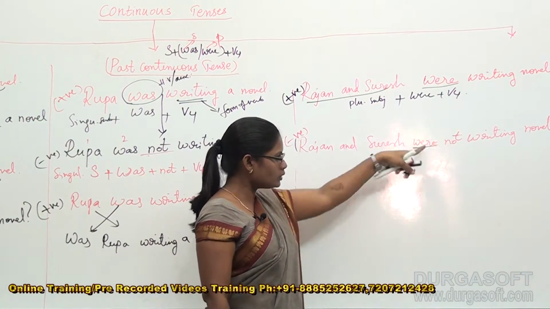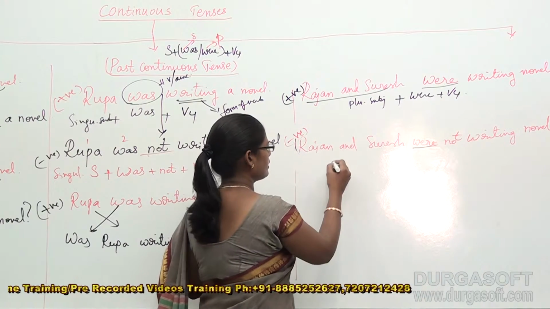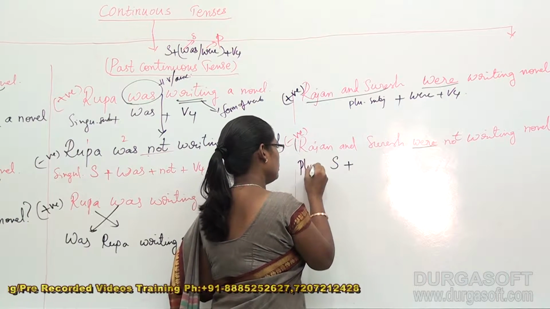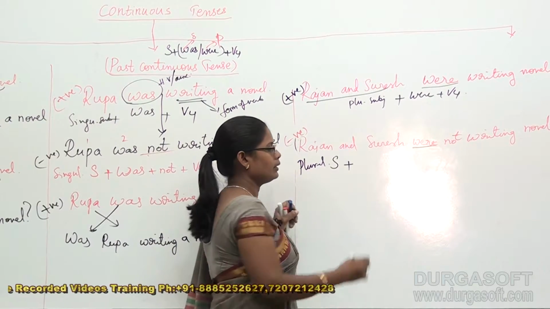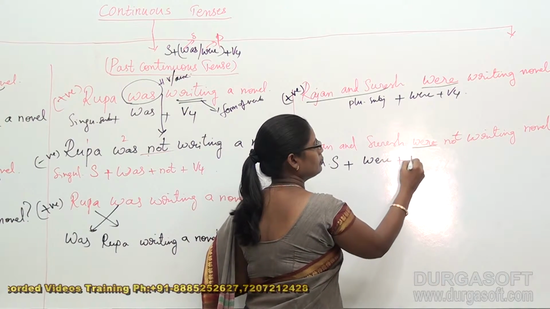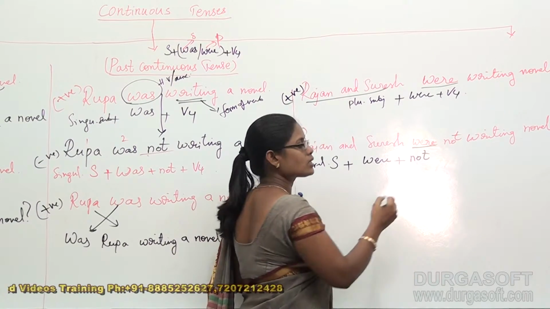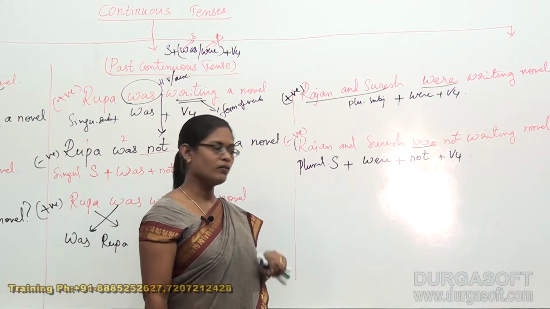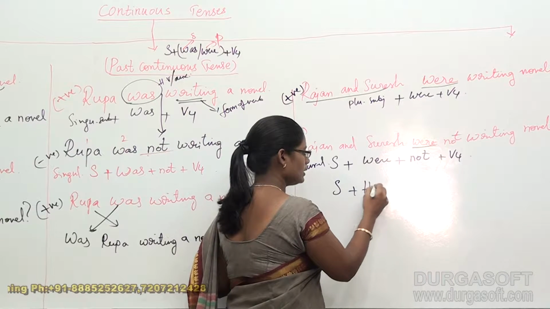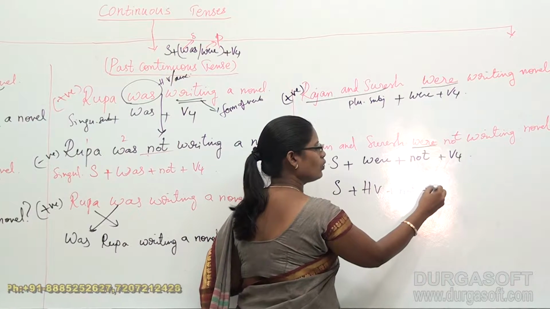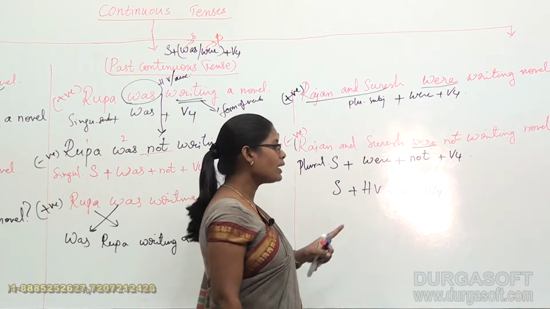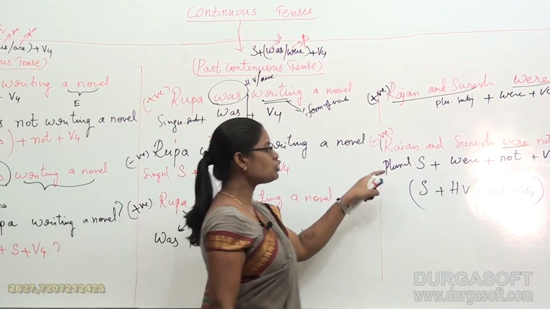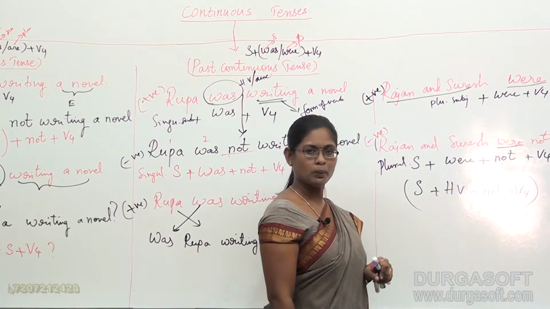Okay, so according to this strategy, the structure formed here that is required for us is subject plus which subject? Very good, plural subject plus were plus not plus V4. This is the structure that is required. We dealt that there is a structure called subject plus helping verb plus not plus V4. This is also a structure, but this is the common structure for the singular and plural, and this is the individual structure for plural subject. That makes the difference.